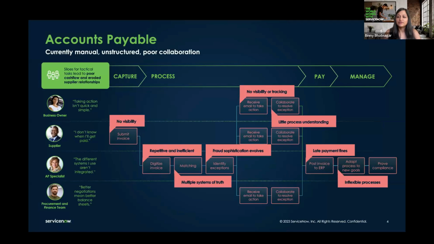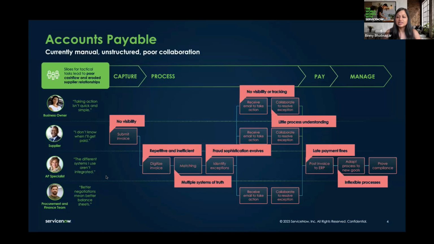And we've had conversations with a lot of customers, and the issues are repetitive. So it's a pattern that we are seeing. Some of the issues are with the manual and unstructured processing, this poor collaboration, and the accounts payable team, which is this persona, and they play a critical role. They just cannot keep up with the increasing volume of invoices and inquiries that keep coming from the suppliers.